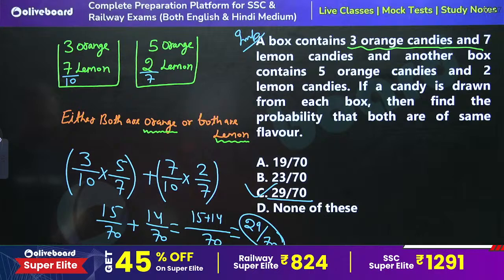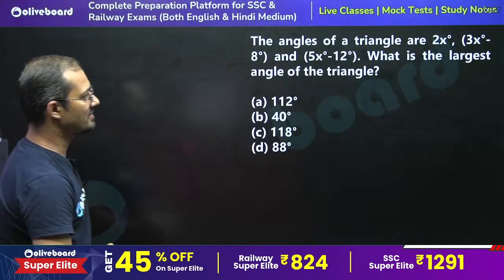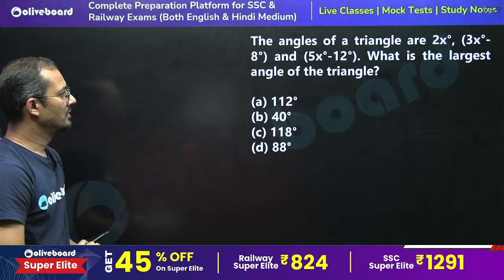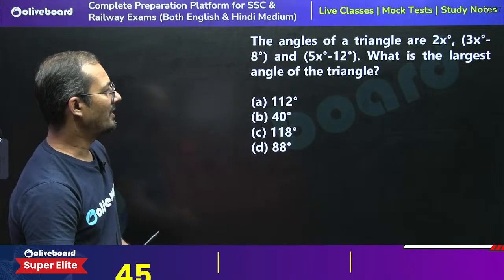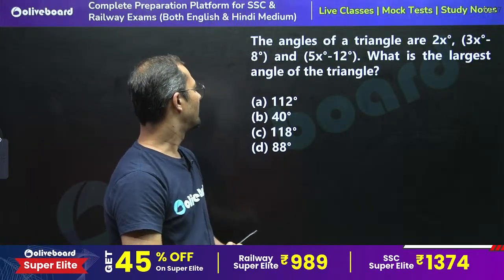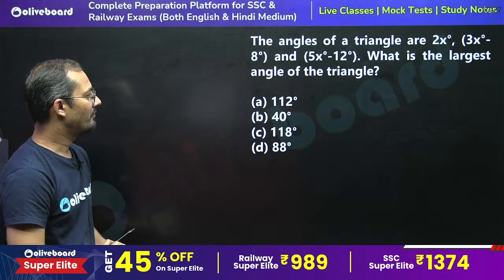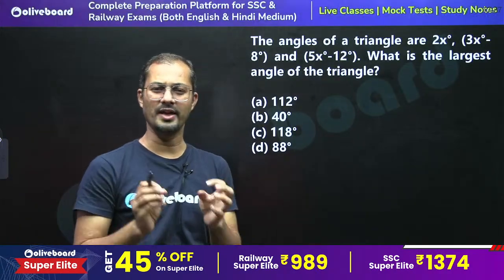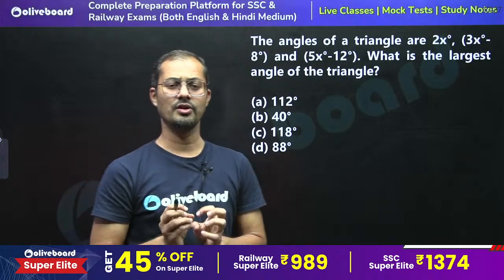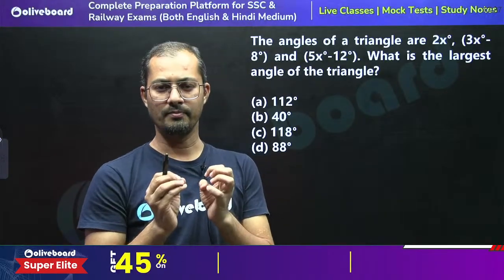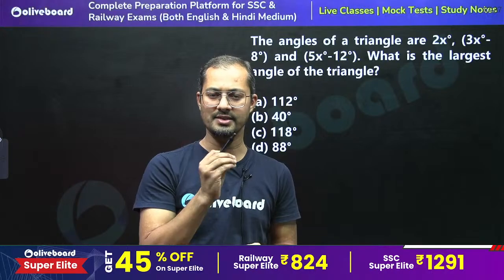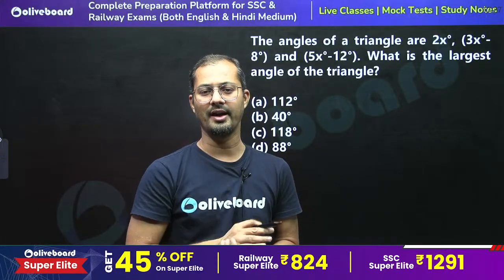So moving forward, tell me what is the answer for this question. Yes, please. The angles of a triangle are 2x degree, 3x degree minus 8 degree, 5x degree minus 12 degree. What is the largest angle of the triangle? Again, very easy question. Here we are going to use the very basic property of the triangle, or we can say the angle sum property of the triangle.